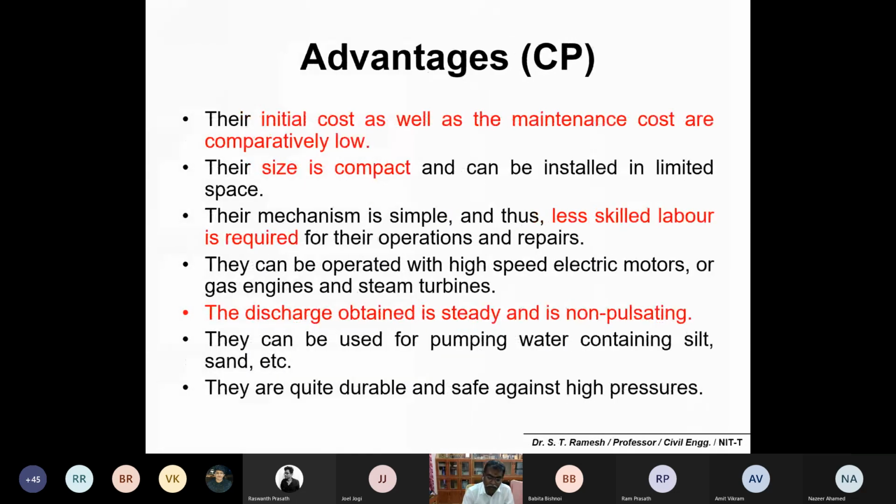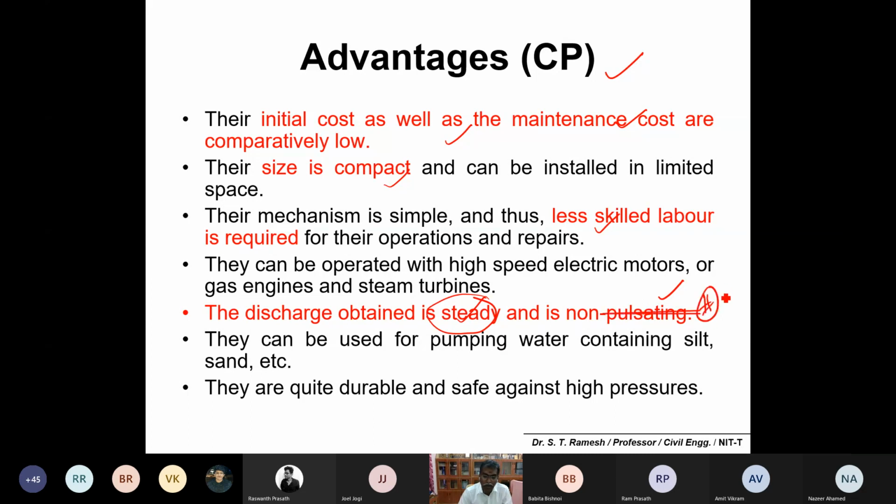These are some of the advantages of the centrifugal pump. Number one, its initial cost and maintenance cost are very low. The size is very compact, as you are seeing, and the mechanism is very simple, so you may not require skilled labor to operate it. The discharge from a centrifugal pump is very steady and not pulsating. Please make a note of this, it is important.